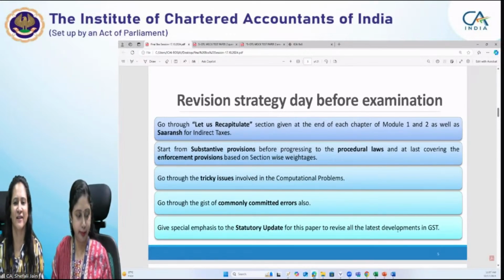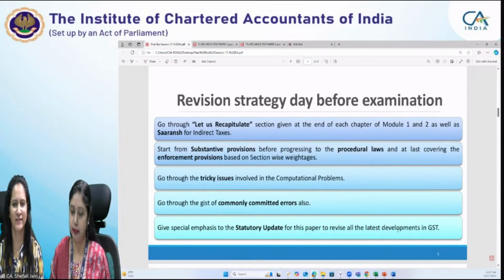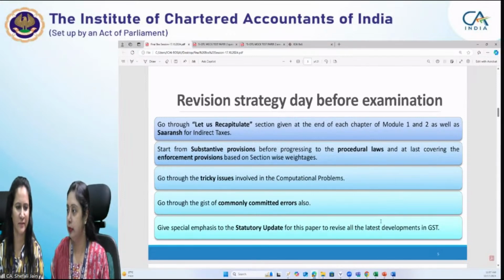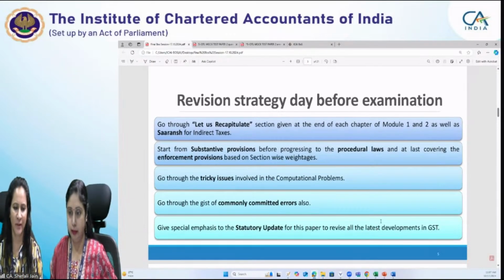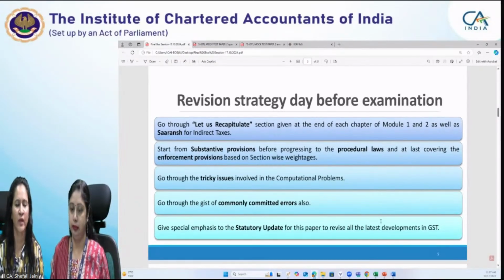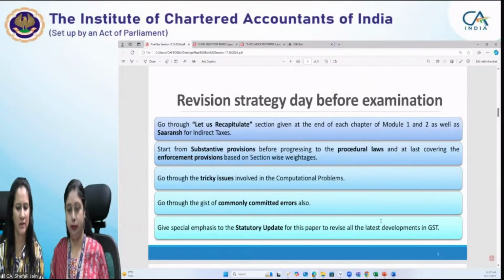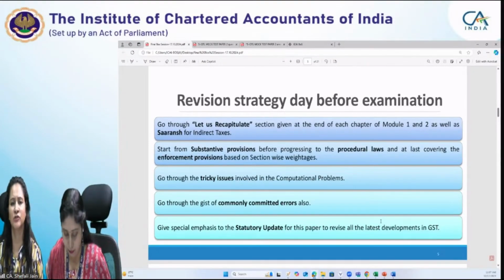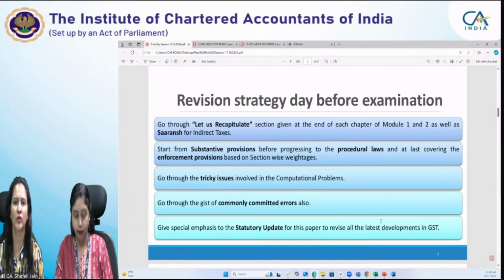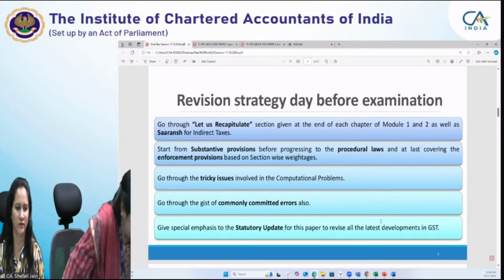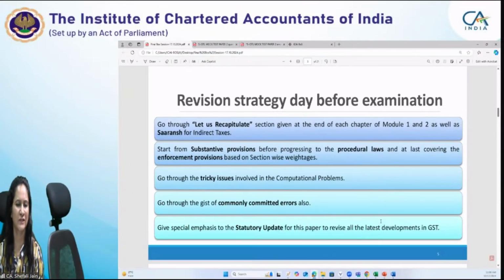Yeah, as ma'am told you about the importance of revision before examination, let us go through the revision strategy which is relevant for the day before the examination. First of all, you need to go through the Let Us Recapitulate section, which is given at the end of each chapter of Module 1 and 2 of GST, basically. And the Let Us Recapitulate section is also given at the end of each chapter for Module 4, that is Customs and Foreign Trade Policy. Further, you can also go through the Saransh, which we have developed.